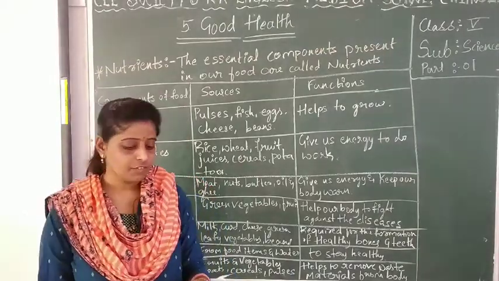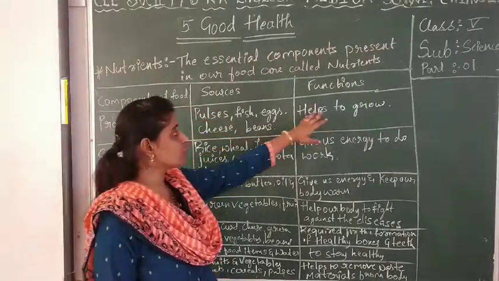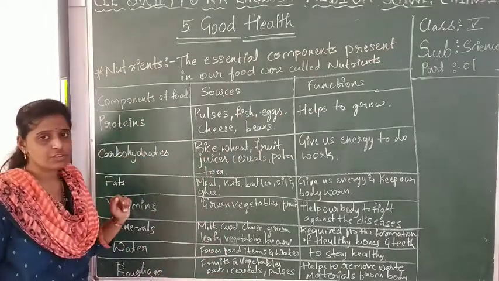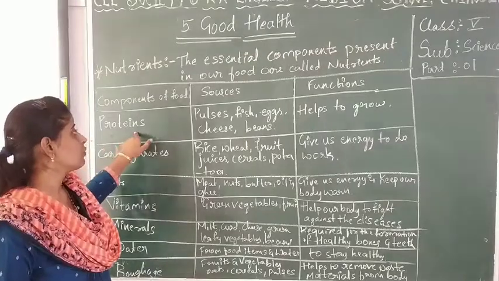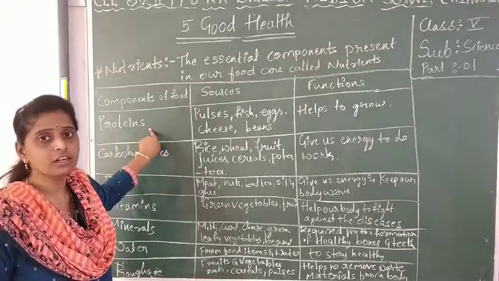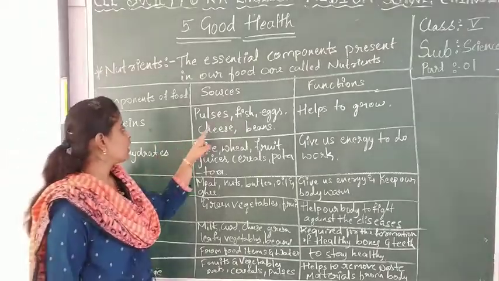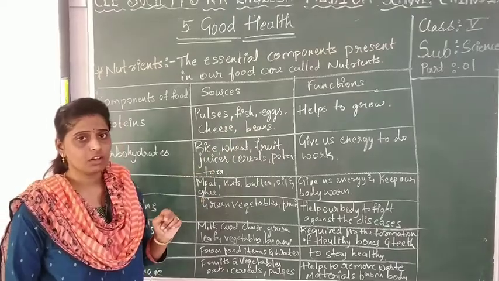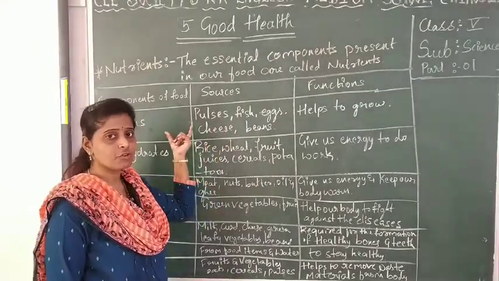See here, we will see the components of food, then the sources, and what their functions are. What is the function of that component of food? First one is proteins. Sources of proteins: by eating what will we get proteins? Pulses, fish, eggs, cheese, and beans. By eating these kinds of food we are getting proteins to our body.